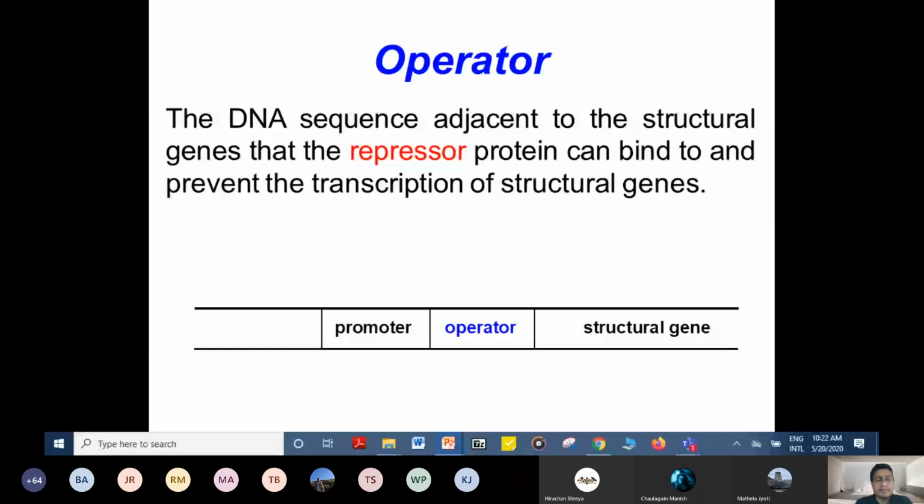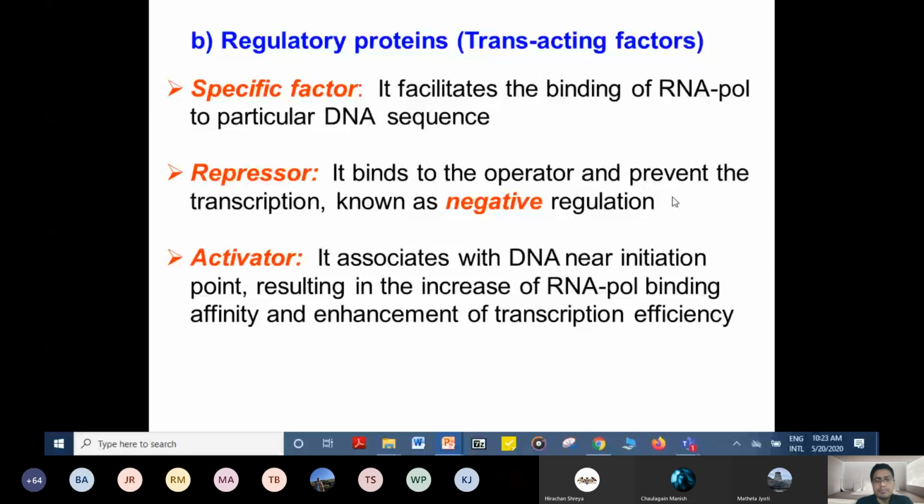The repressor, as I have already said, binds to the operator and prevents the transcription, known as negative regulation. And the activator associates with DNA near the initiation point, resulting in an increase of RNA polymerase binding affinity and enhancement of transcription efficiency. That means this is a repressor, this is a specific factor that helps the binding of polymerase to a particular DNA sequence, and these are the activators.